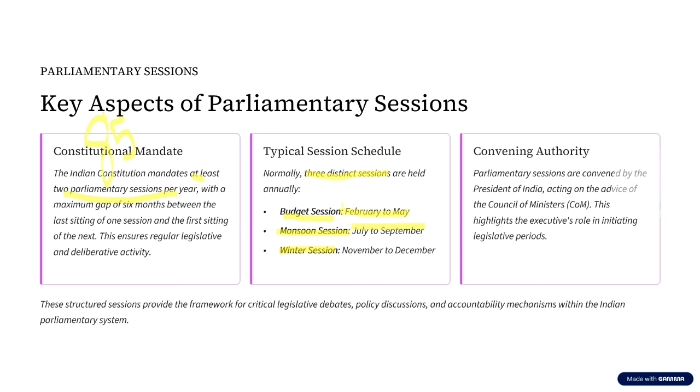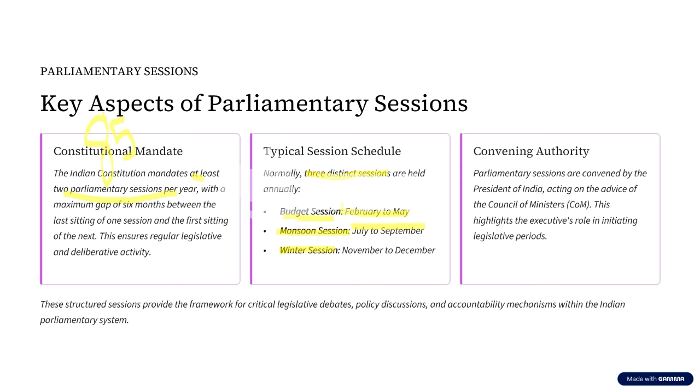There will be a break after this monsoon session once again, and once again the members of Parliament are going to convene and start deliberating on the different aspects of Indian democracy. They're going to start discussing the bills. They're going to pass the bills. They're going to reject the bills. They're going to pass different motions against the ruling party members or even the opposition party members. The opposition party members try to hold the mirror to the ruling party members.